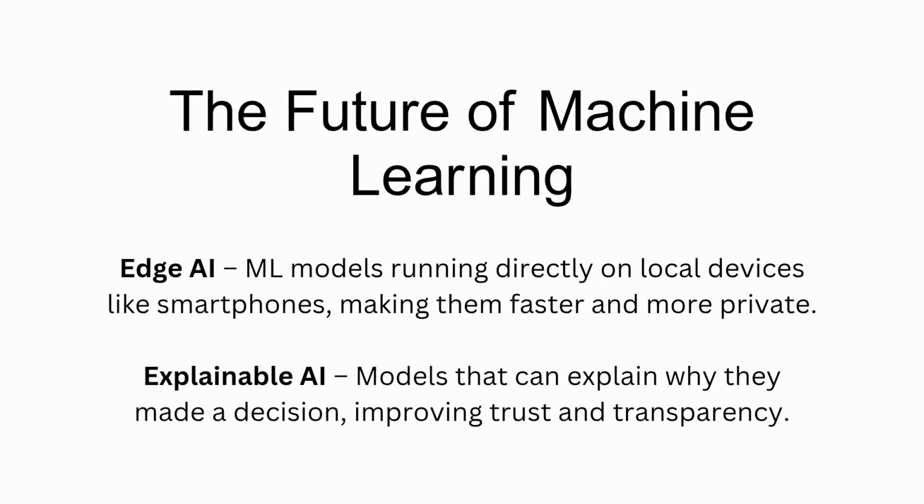The future of machine learning. Edge AI, ML models running directly on local devices like smartphones, making them faster and more private. Explainable AI, models that can explain why they made a decision, improving trust and transparency.